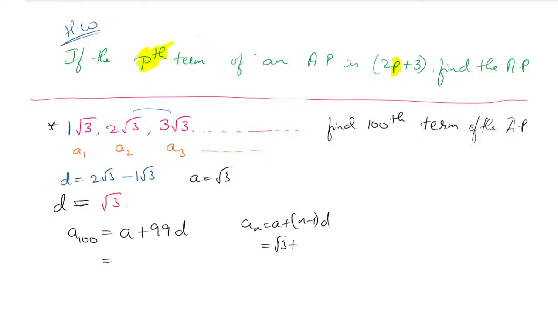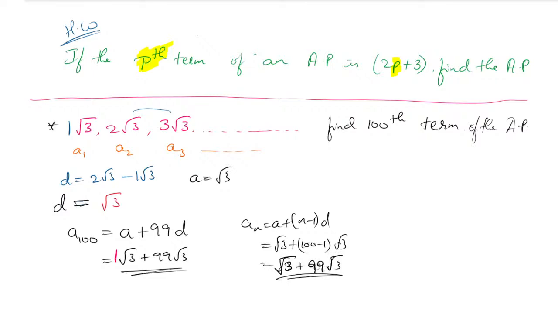The n value is 100 minus 1 into d, and d is root 3. So it will become root 3 plus 99 root 3. Like this you will get it. Any one method you follow, both are the same. Formula method or direct method is also possible. Clear?